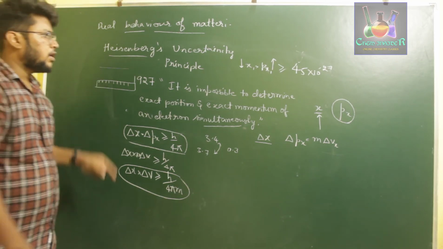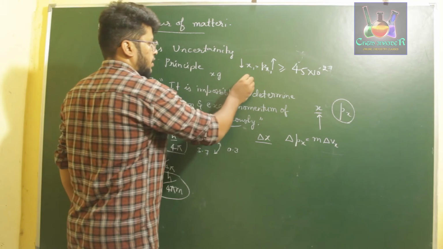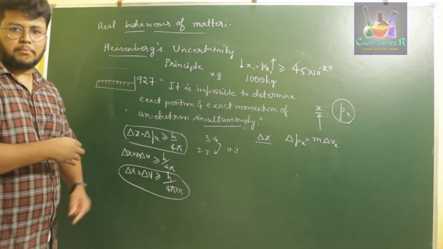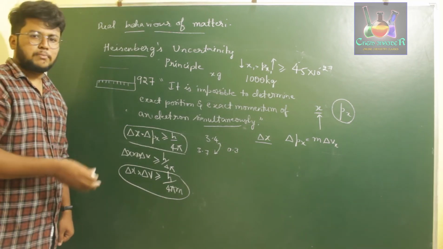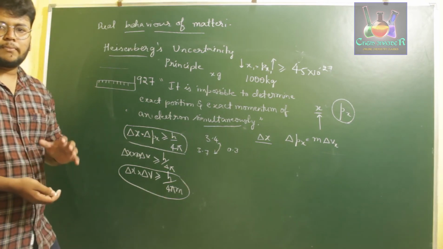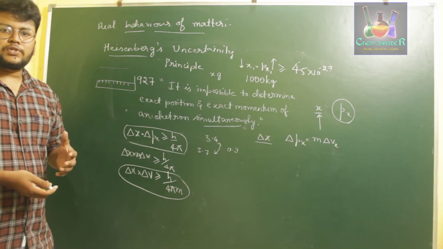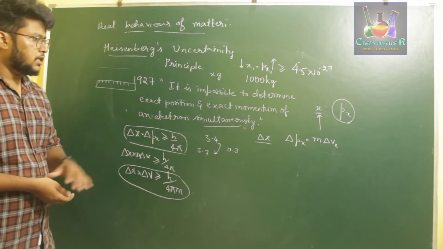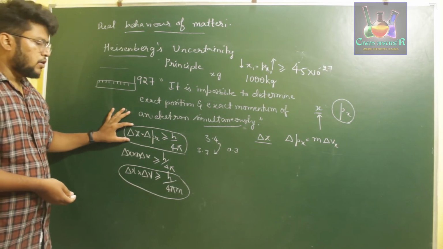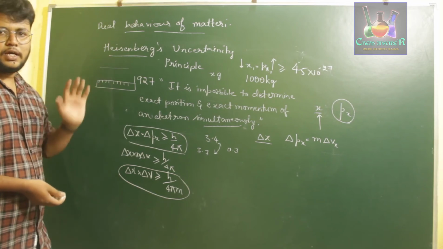If I give you x grams of some compound, and I give you a scale which weighs only in terms of 1000 kilograms, you won't get the value. It will be completely zero. Even though it has some mass, it won't show on the measuring scale. So similarly, if you have to find out the mass or thickness of a substance, you have to use a measuring scale which has values less than that. Similarly in this case, if you are finding the exact value of position, you won't get the exact value of momentum. That is what Heisenberg's uncertainty principle explains.